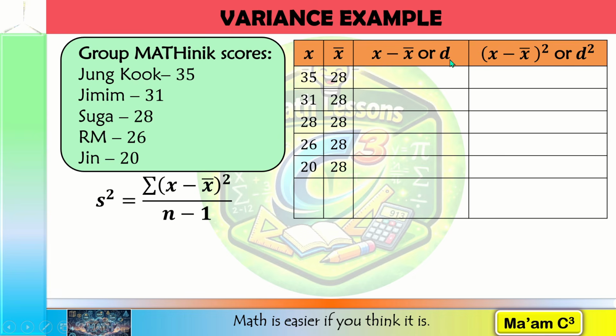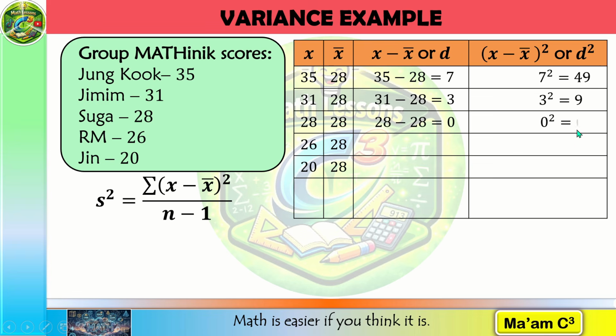Now we calculate each deviation from the mean. That would be x minus x bar. 35 minus 28 is 7, and then we square this for d squared, and 7 squared is 49. Next one, 31 minus 28 is 3, and 3 squared is equal to 9. 28 minus 28 is 0, and 0 squared is still 0. 26 minus 28 is negative 2, and negative 2 squared is positive 4. 20 minus 28 is negative 8, and negative 8 squared is positive 64.